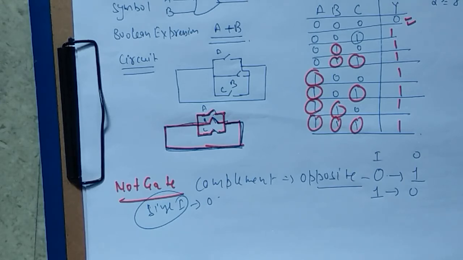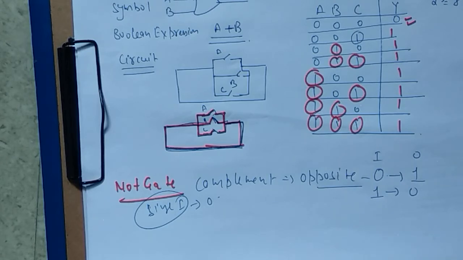NOT gate takes only a single input and gives a single output. Now if I give you one example, think of the inverter at your home. When current supply is on, the inverter gives output 0, and when current supply gets off, the inverter will give output 1. So it works like a NOT gate.